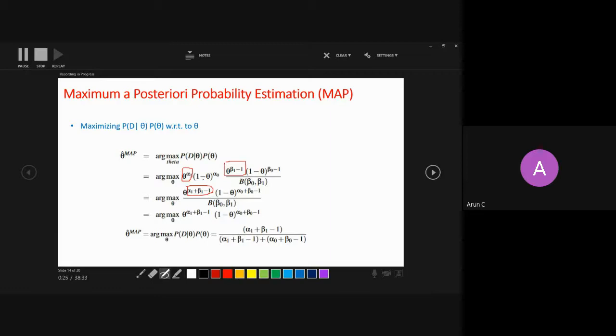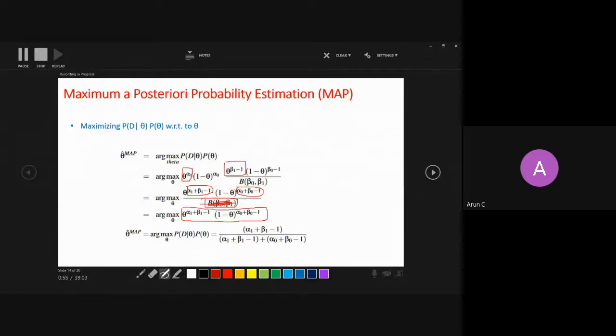And for the base 1 minus theta, I can add alpha 0 and beta 0 minus 1. And this denominator is a constant, so if you ignore it, you are actually maximizing this thing, right?